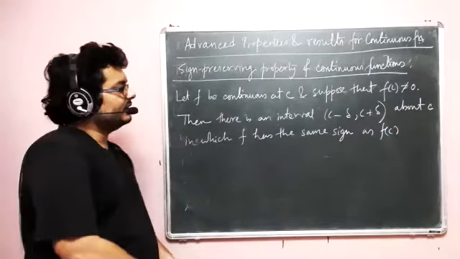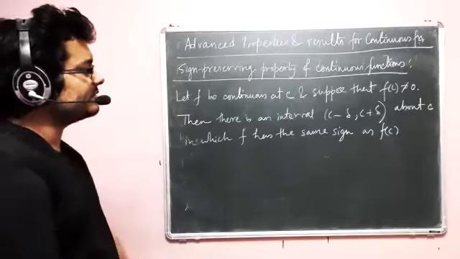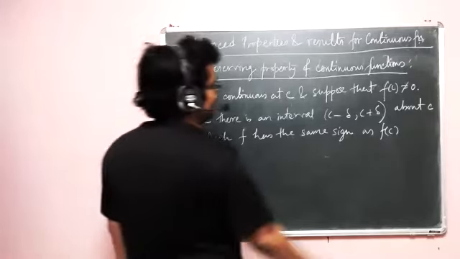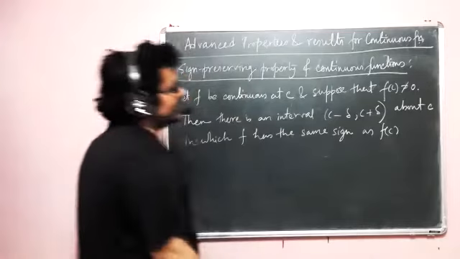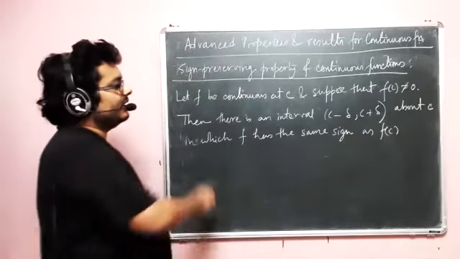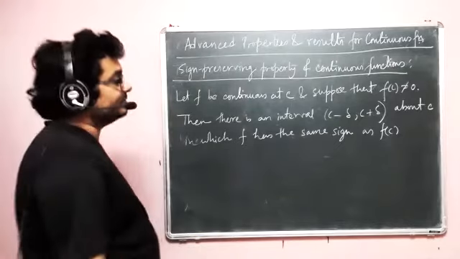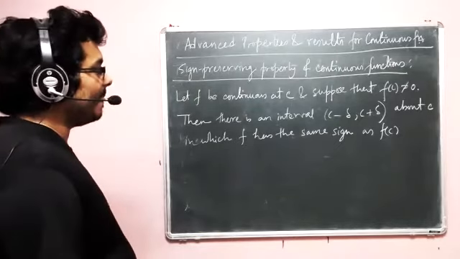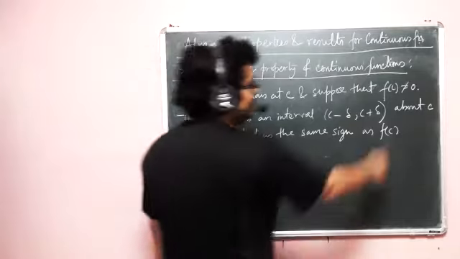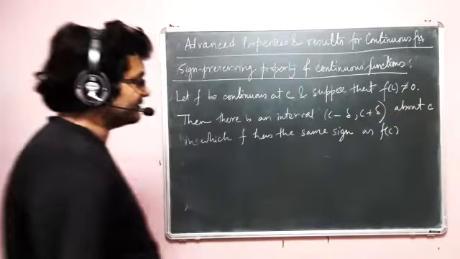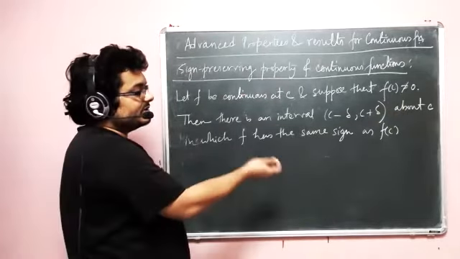Right. And understanding this theorem is also pretty easy. Do not get confused by this c minus delta, c plus delta. Basically, if you do not have the same sign, then you obviously have opposite signs, because we have said that f(c) is not equal to 0. So 0 is out of the option. So they are of opposite signs.